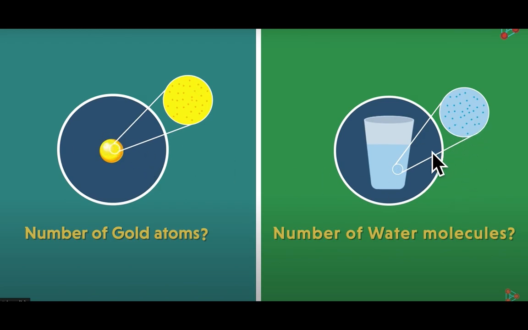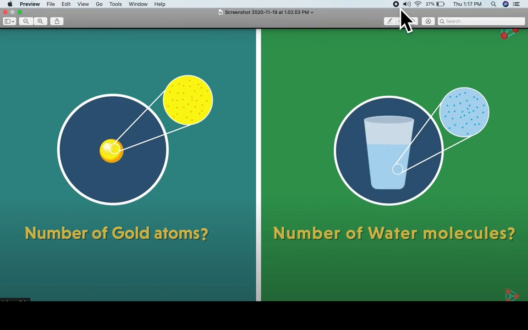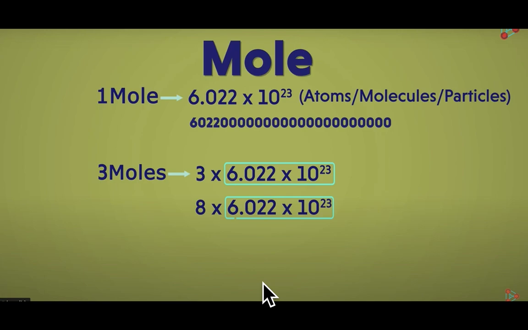Or how many water molecules, that is H2O, are present in this much amount of water? No, it's not possible. So in chemistry, for the small particles like atoms, which are very small, for measuring, Avogadro was a scientist who gave a term, that is mole, which is known as mole concept.